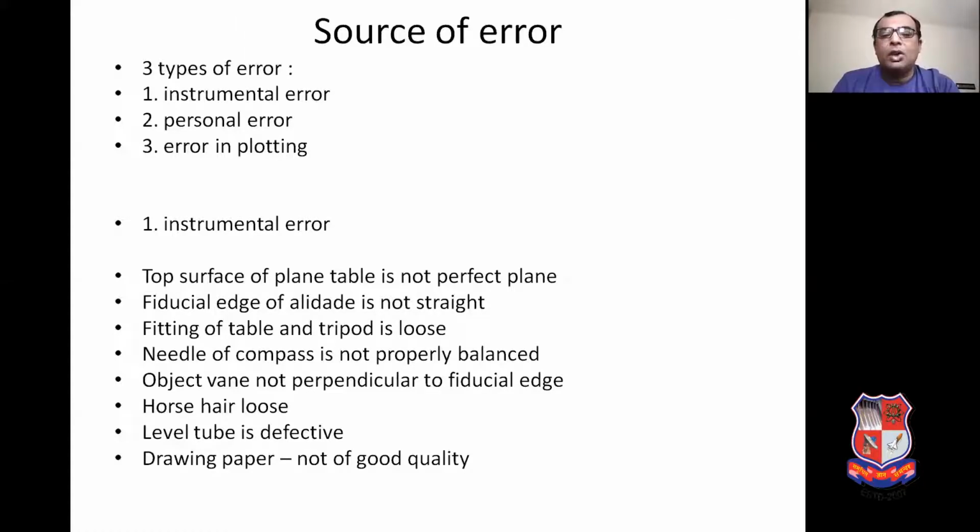Object when not perpendicular to the fiducial edge of the alidade. Crosshair of the object when is loose. Level tube is defective, and drawing paper which is used for drawing is not of good quality. All these errors are considered as instrumental errors.